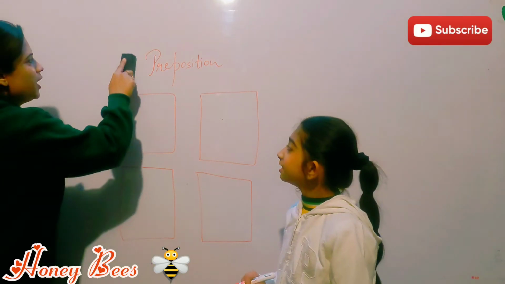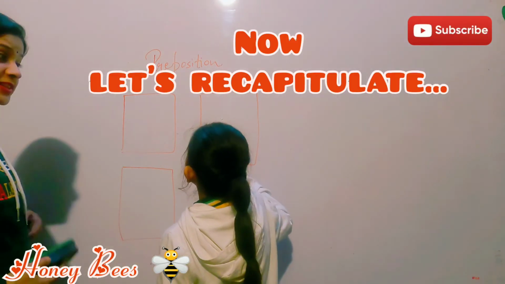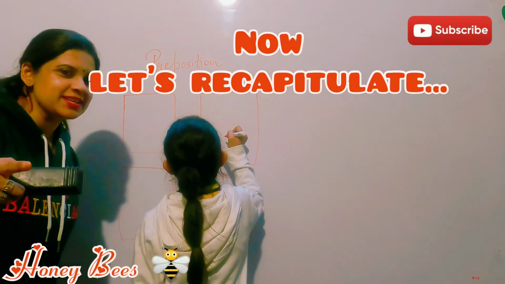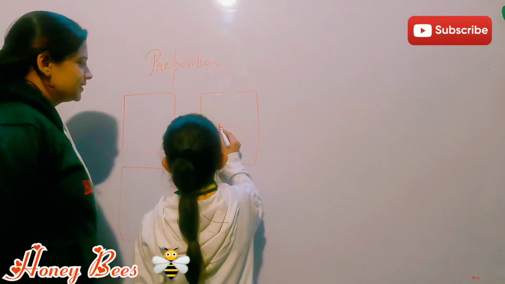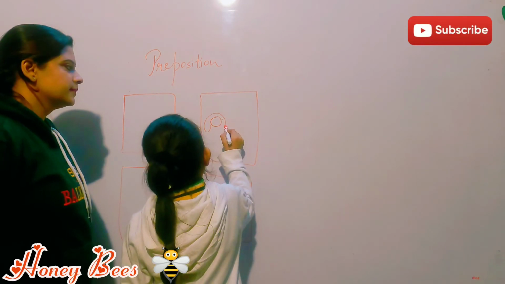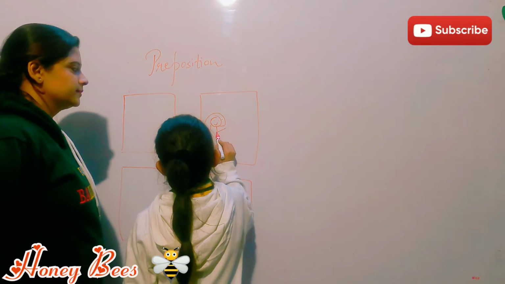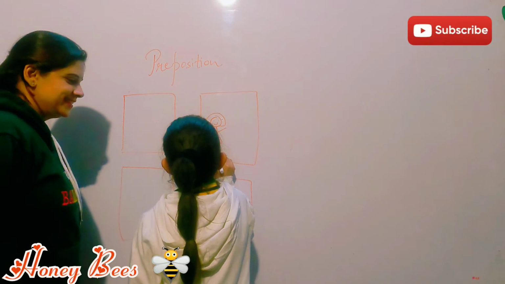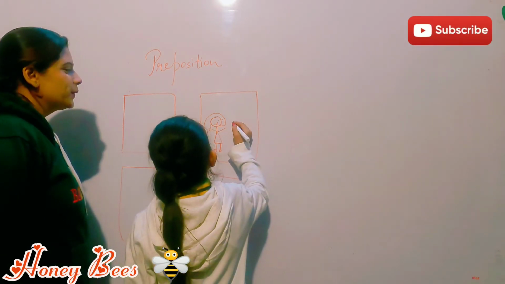Good. Now draw it. I will tell you which preposition you have used. Okay? Are you all ready to see what she is drawing? We will tell about the preposition. Okay, girl. The girl is doing balle balle. Isn't it? Okay.